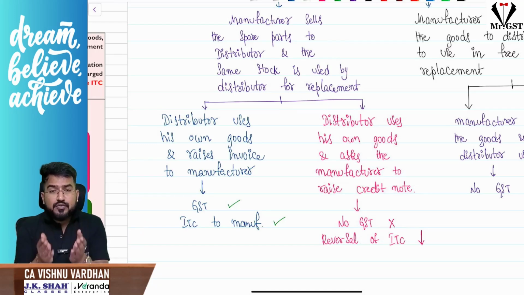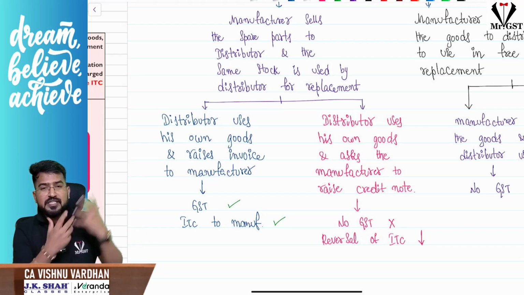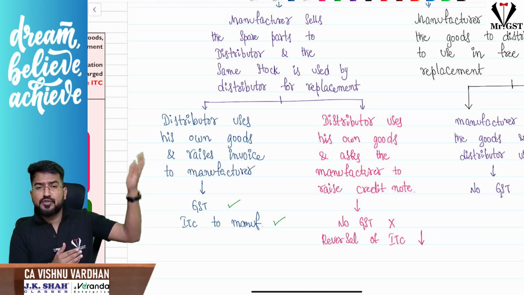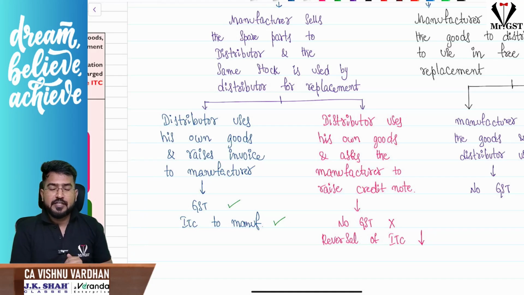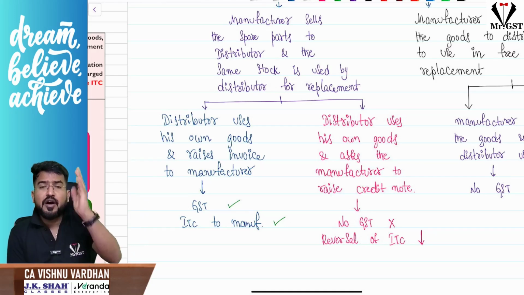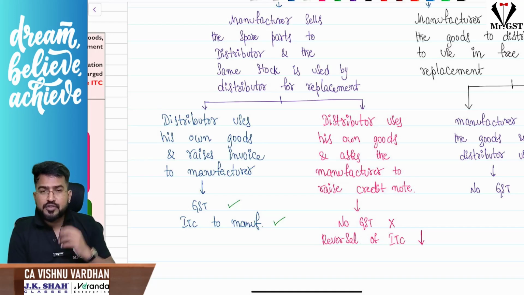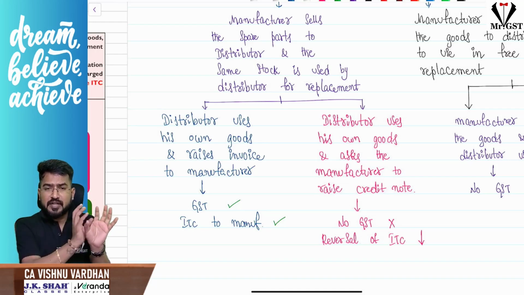Or the distributor is using his own goods. These own goods he also purchased from the manufacturer only. So he is telling the manufacturer, sir, I am already supposed to pay some money to you. You raised an invoice when you sold these spare parts to me. Manufacturer actually sold these spare parts earlier to the distributor. So now what is the distributor doing? He is using one particular spare part on behalf of the manufacturer only. He is discharging the responsibility of the manufacturer. So he is telling the manufacturer, I will not pay for this spare part to you.